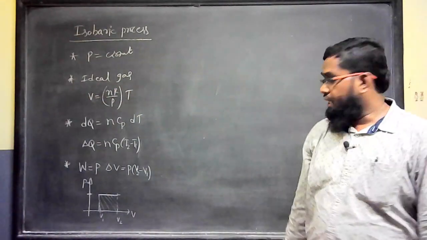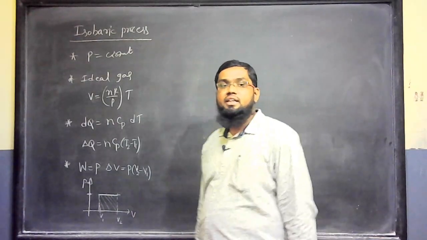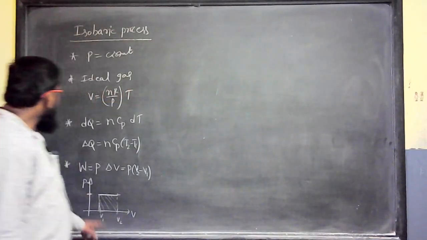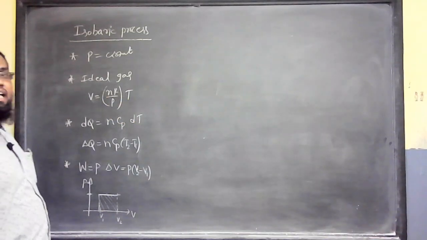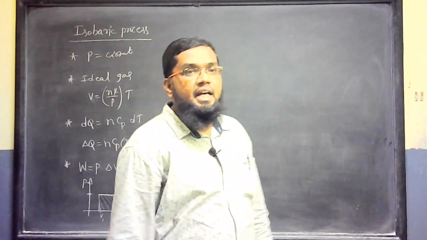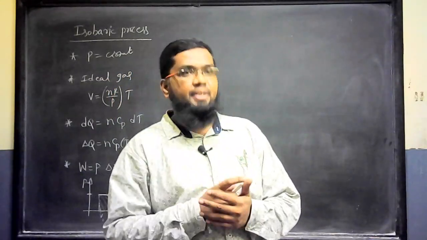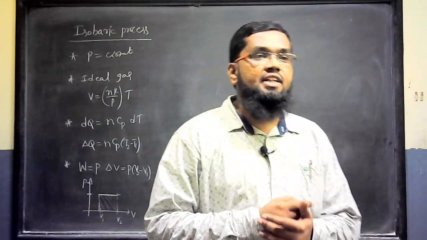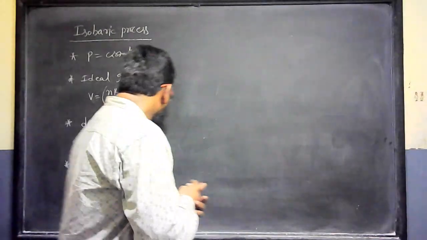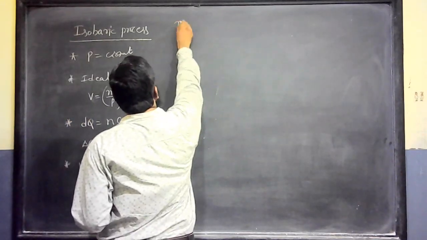In the isobaric process, the pressure remains constant. As the volume is increased, there is a change in the temperature, so there is an increase in the internal energy. So there is mechanical work done as well as a change in the internal energy at constant pressure, which we already explained in the previous class itself. Why is Cp greater than Cv, we explained there. Now let us go for the isochoric process.